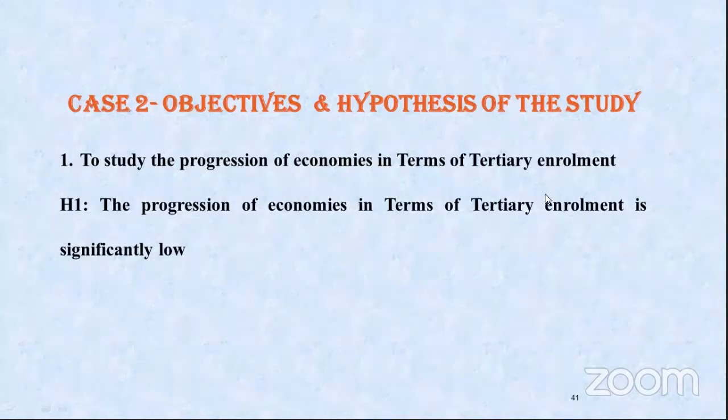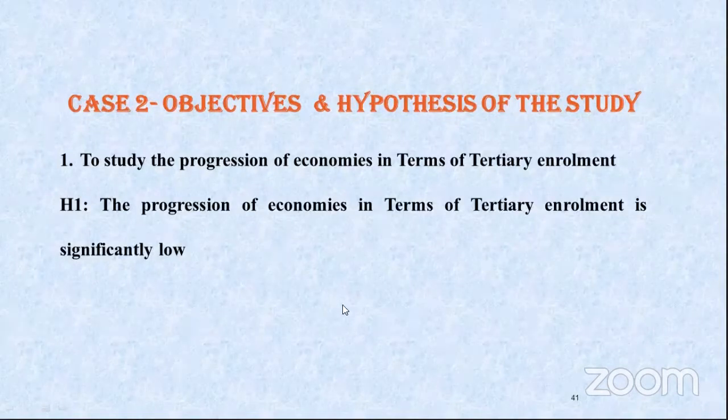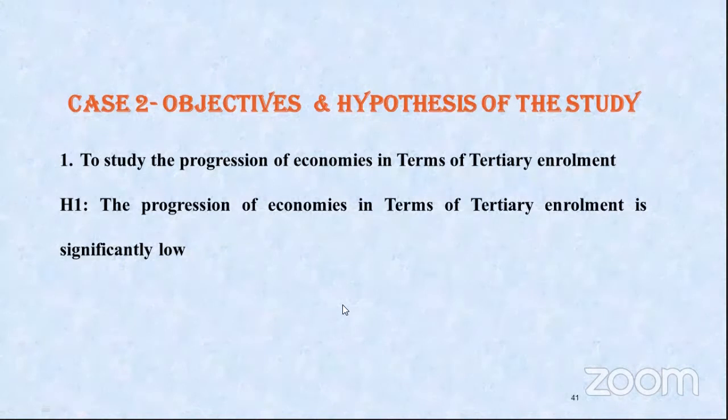For framing hypotheses and objectives, you should first know which level of education is more prevalent in the area which you have selected. If everybody is going for primary education, you should not do it for that. Objective should not consider it. If everybody is going for secondary education and you do a study, it will be a waste because your study is whether they are going or not, and everyone is going, so this study will serve no purpose.